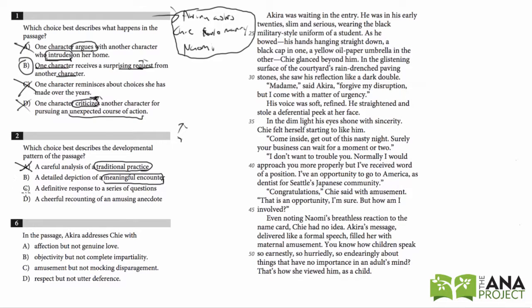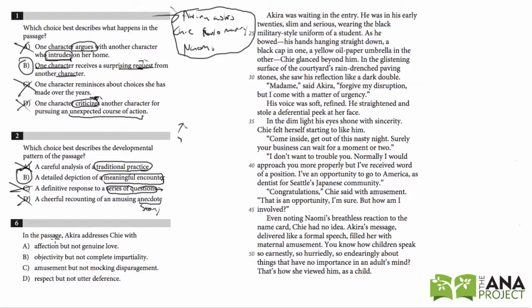So I guess we could keep that one. C, a definitive response to a series of questions. There's no series of questions. It's just Akira asking Naomi's mom to marry her. D, a cheerful recounting of an amusing anecdote. An anecdote is a story. So is it a cheerful recounting of an amusing story? No. So we're left with B.